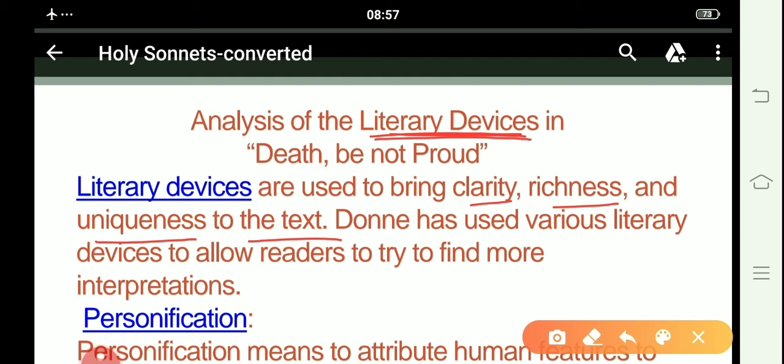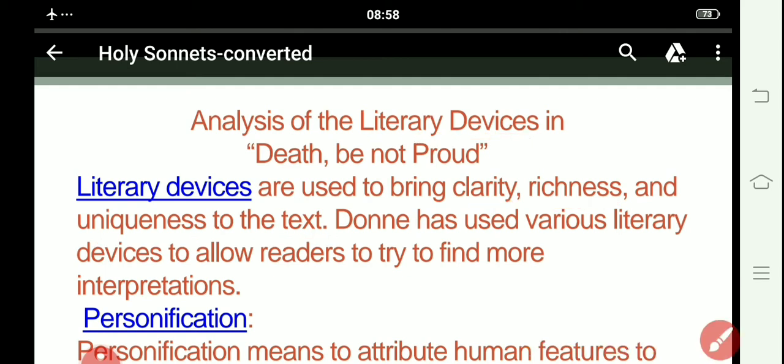So, literary devices always bring clarity, richness, and uniqueness to the particular text. Donne has used various literary devices to allow readers to find more interpretations. So here, basically, John Donne has used various literary devices so that the reader interprets the sonnet according to the variations of his own mind.